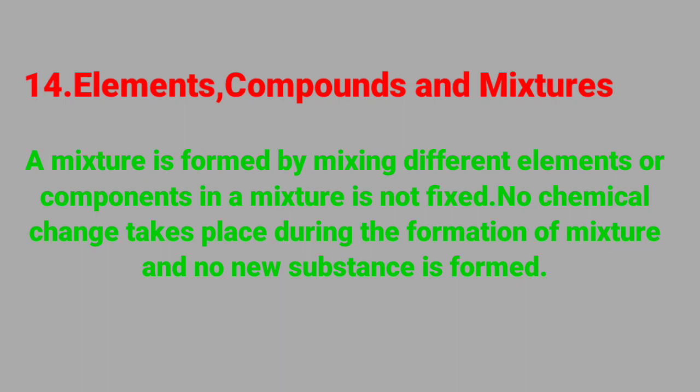So we will see its proper definition. A mixture is formed by mixing different elements or compounds. The proportion of various components in a mixture is not fixed. No chemical change takes place during the formation of a mixture and no new substance is formed. See that in the mixture no new substance is formed and no chemical reaction takes place.